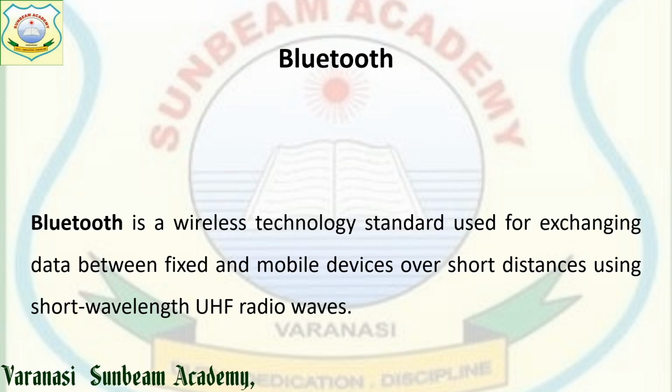As the distance increases, its frequency decreases and the transfer rate becomes slower.